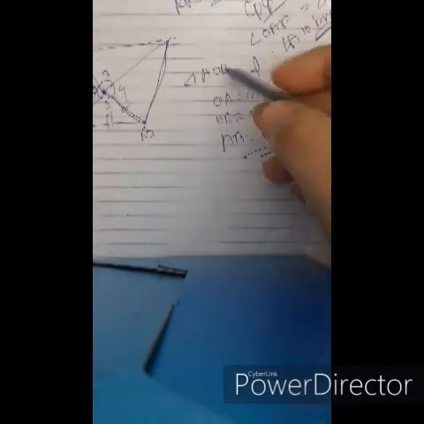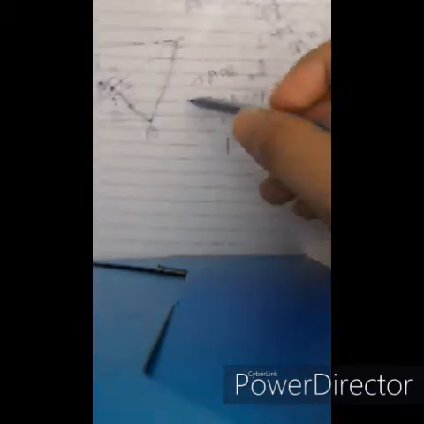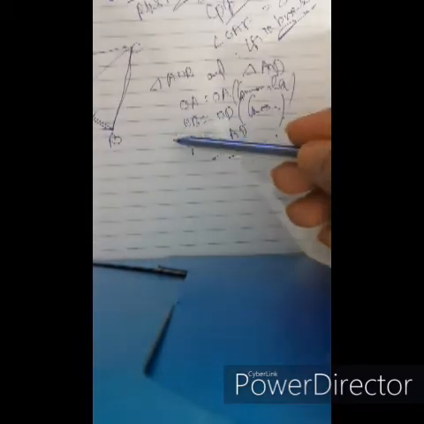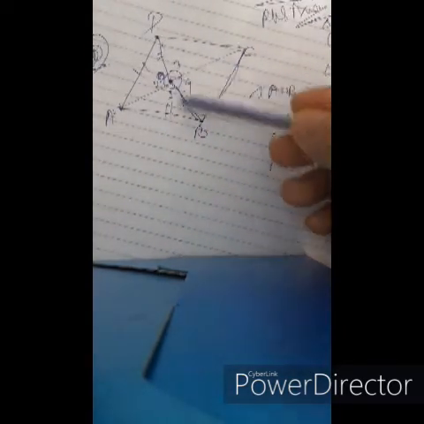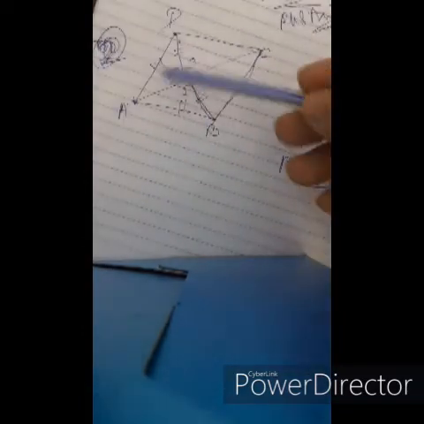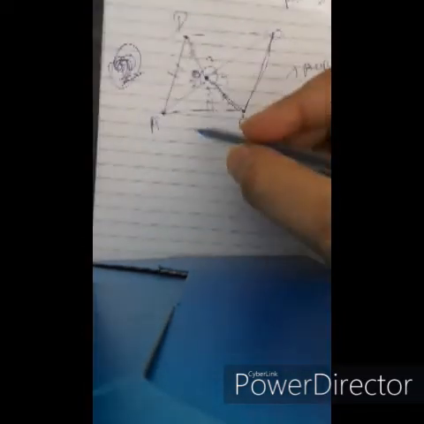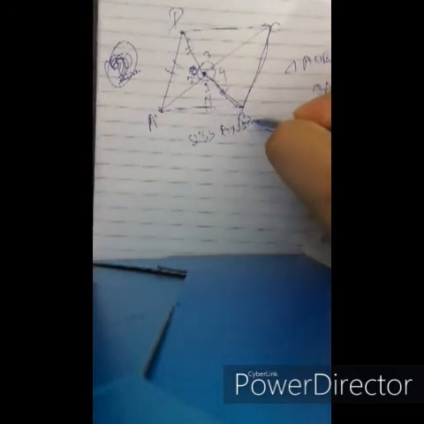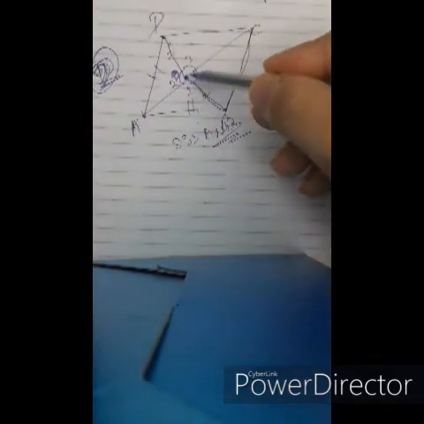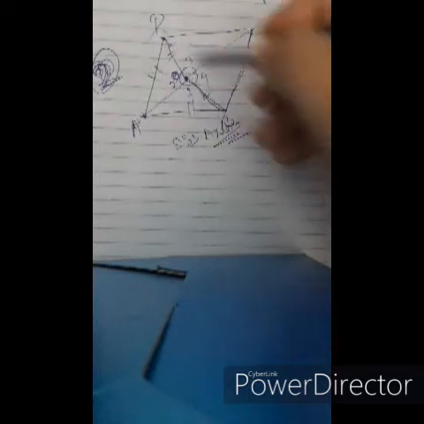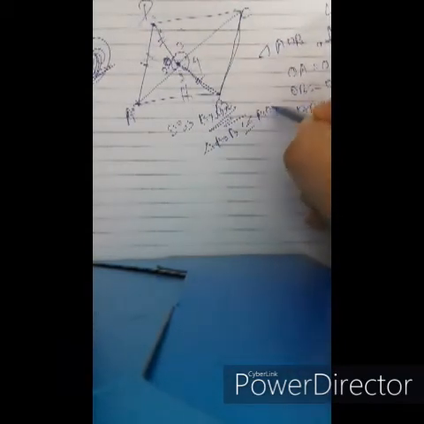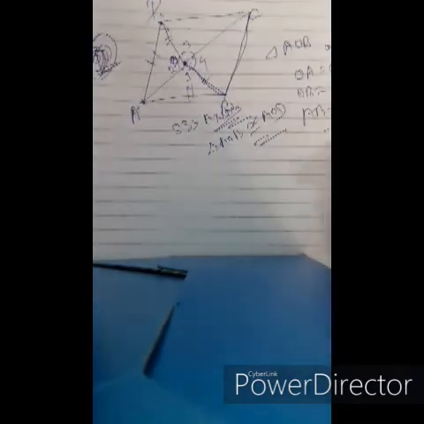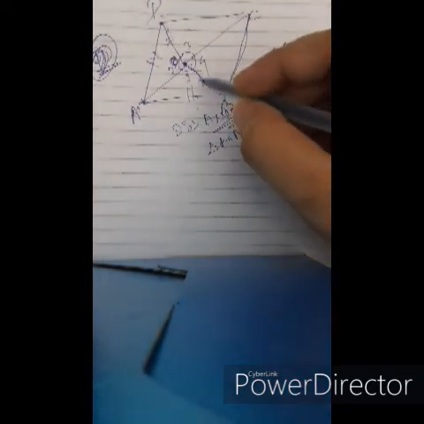In triangles AOB and AOD, OA equals OA, this is the common side, OB equals OD, it was given in the problem, and AB equals AD, these are the sides of the rhombus. So based on SSS axiom, triangle AOB is congruent to triangle AOD. After this we get angle 1 equals angle 2.